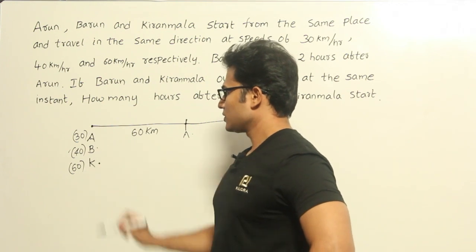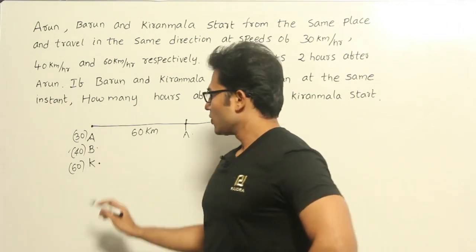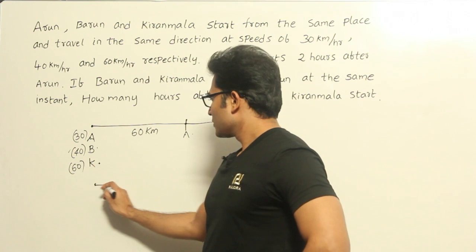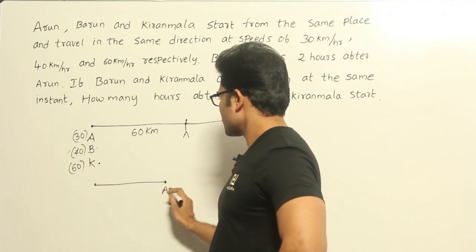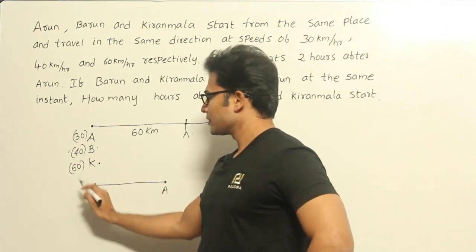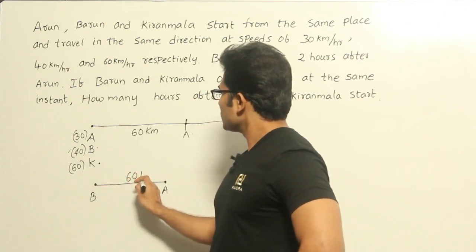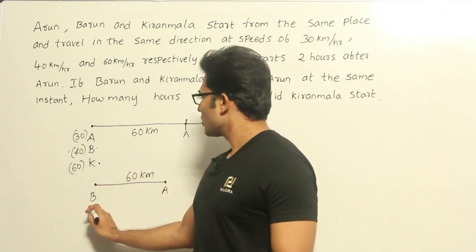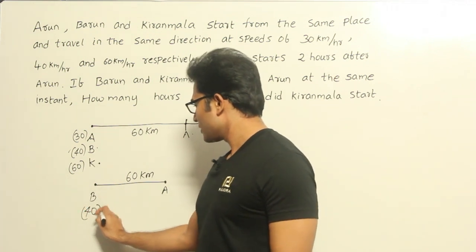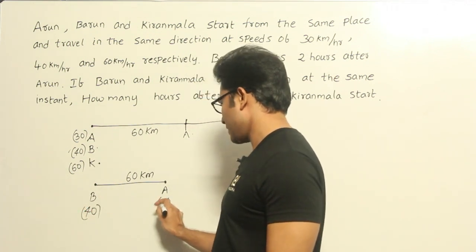If you use the concept of relative speed, you can understand one thing. Arun is here and Barun is here, and the distance between them is 60 kilometers, the speed of Barun is 40 kilometers per hour and the speed of Arun is 30 kilometers per hour.